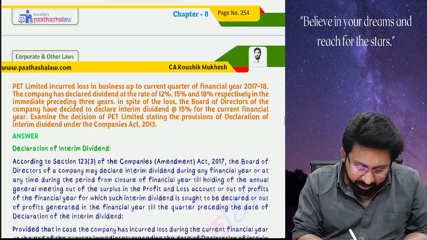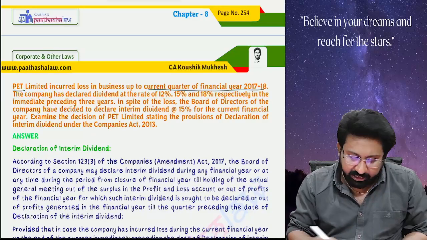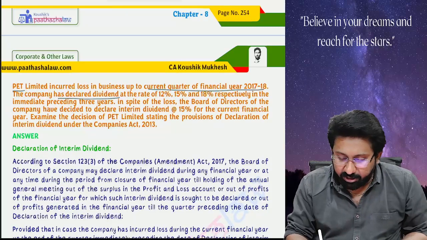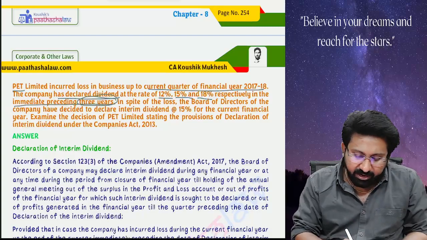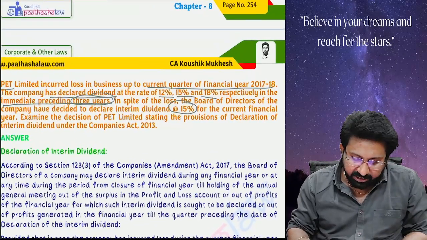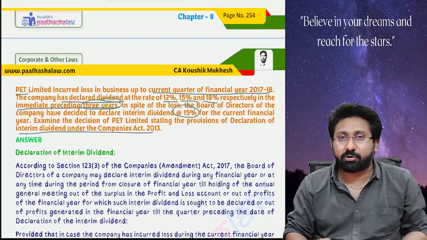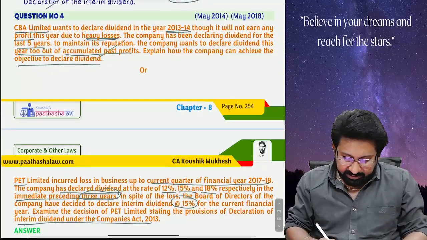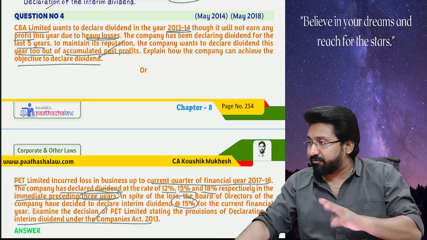PET Limited incurred loss in the business up to the current quarter of the financial year. The company has declared the dividend at the rate of 12, 15 and 18 respectively in the immediate preceding 3 years. In spite of the losses, the board of directors of the company have decided to declare interim dividend at the rate of 15% for the current financial year. Examine the decision of PET Limited stating the provisions of declaration of interim dividend under the Companies Act 2013. One is on the losses and another one is on interim dividend with loss. Two different kinds of questions they tested.